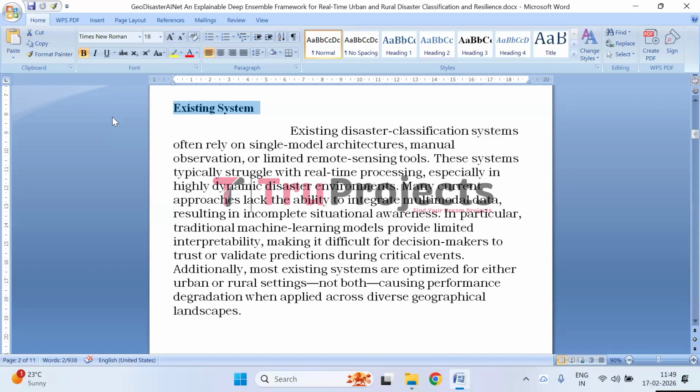Moreover, many traditional machine learning models function as black boxes, offering little interpretability, which reduces trust among decision makers who must act quickly during emergencies. Another key weakness is that these systems are usually designed for either urban or rural areas, but not both, leading to reduced performance when applied across different geographical settings.